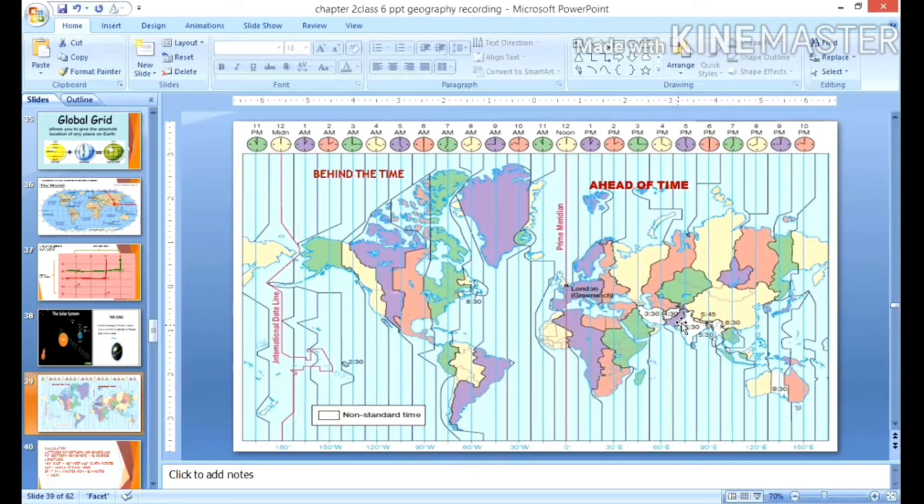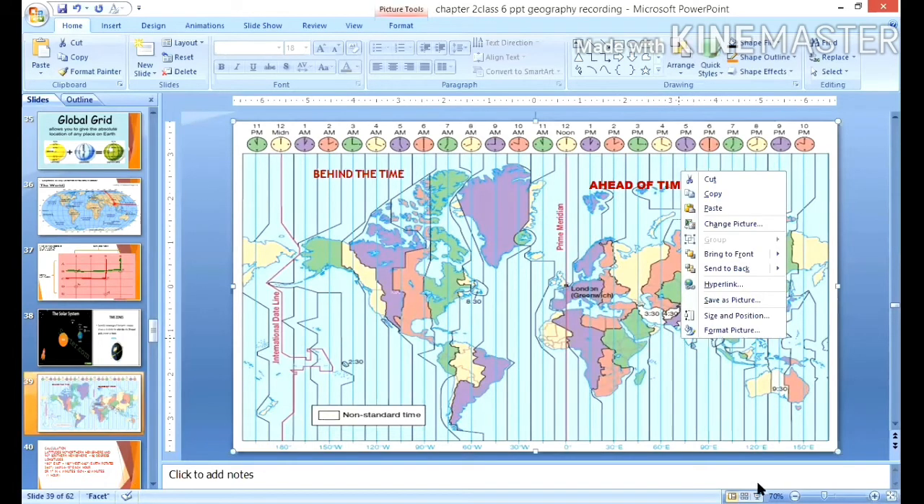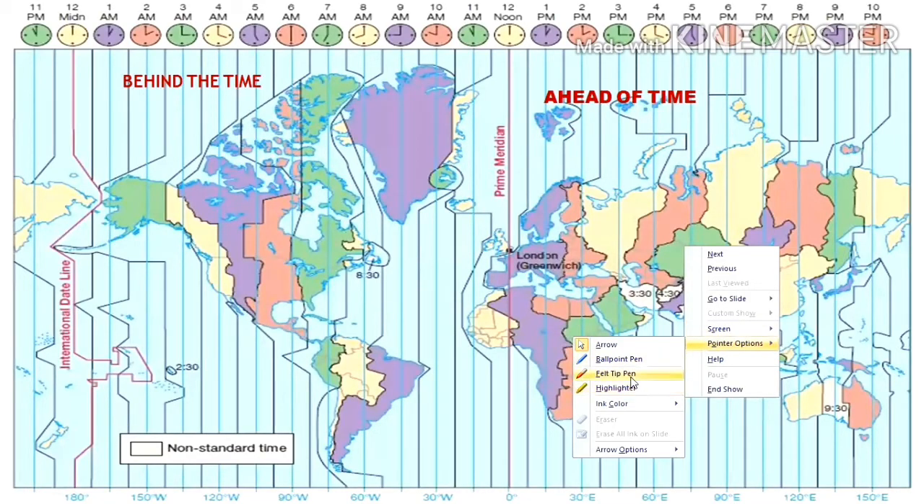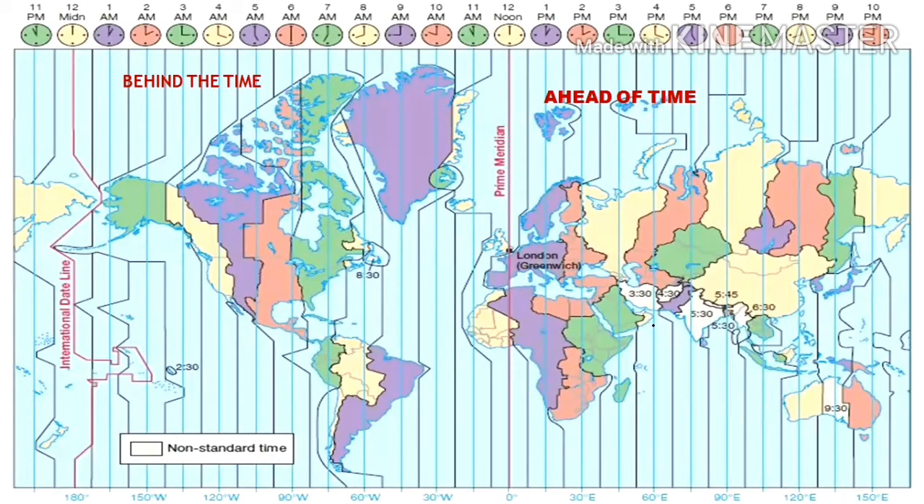Now suppose Kuwait is located here, this is your Kuwait. Suppose it is now 4 o'clock in Kuwait, evening 4 p.m. So what will be the time in India? Definitely Kuwait will be behind India. So you can make out it is almost 2.5 hours difference between these countries. So India is ahead of time.